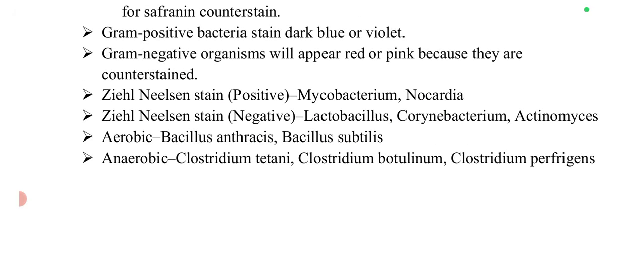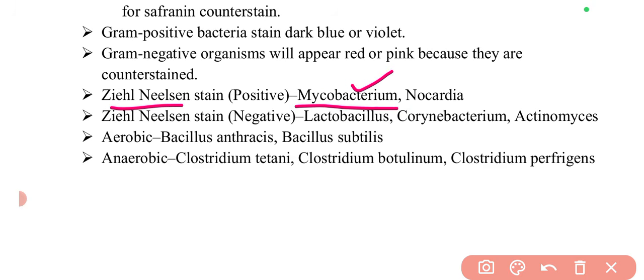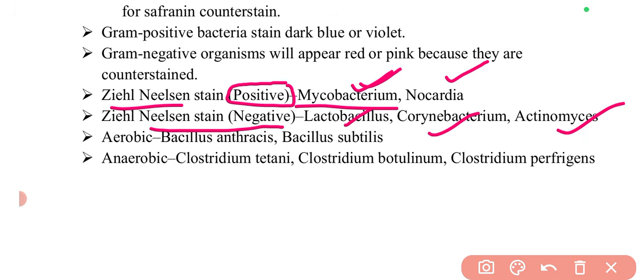Then next point is regarding the Ziehl-Neelsen stain. This question we have already discussed, like which of the microorganisms will have the Ziehl-Neelsen stain, that is the mycobacteria. So Ziehl-Neelsen stain positive will be with mycobacteria and nocardia, and it will be negative with lactobacillus, corynebacterium or actinomycetes. Then there are aerobic and anaerobic bacteria.